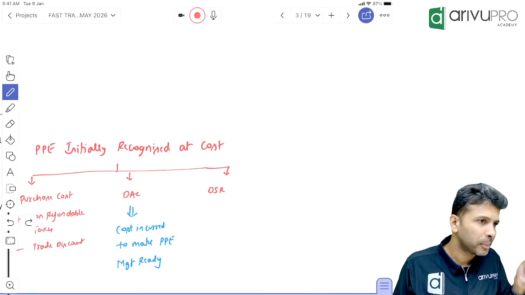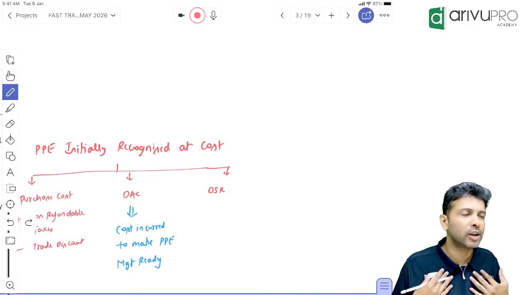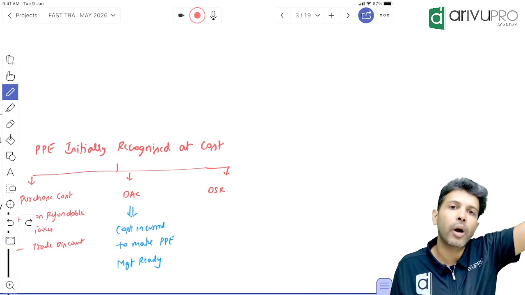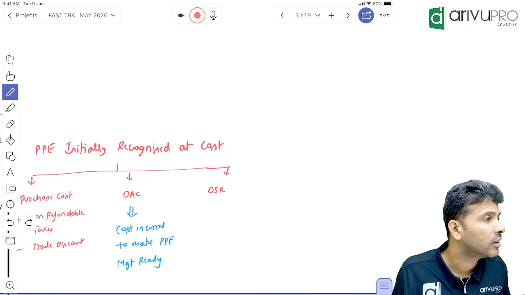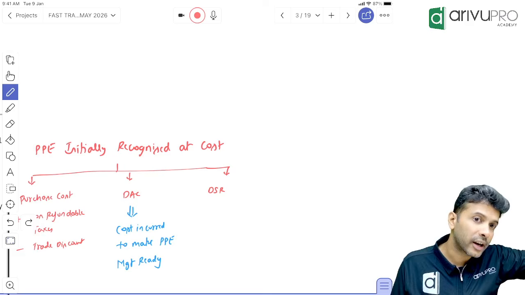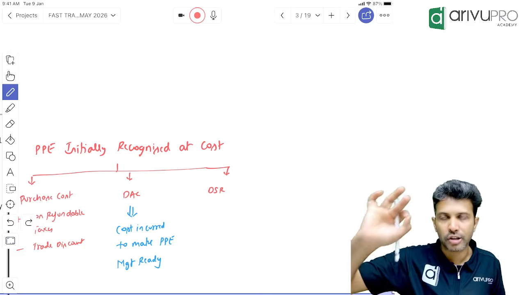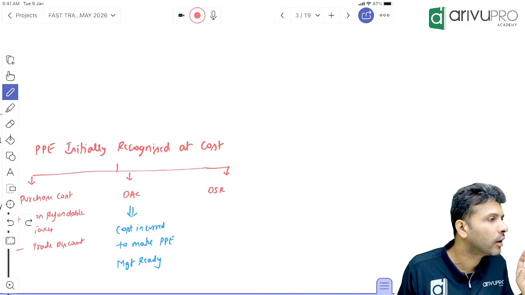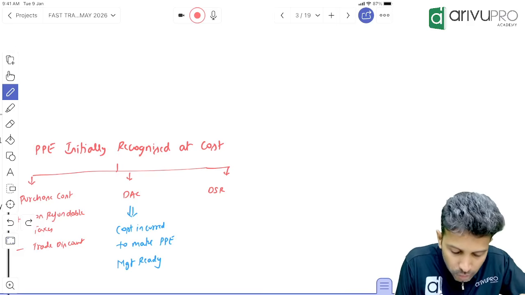No. That means unless it comes to my factory, I cannot use it. So transportation cost is required to make the asset what? Ready to use. So such direct costs which are incurred to make the asset ready to use.